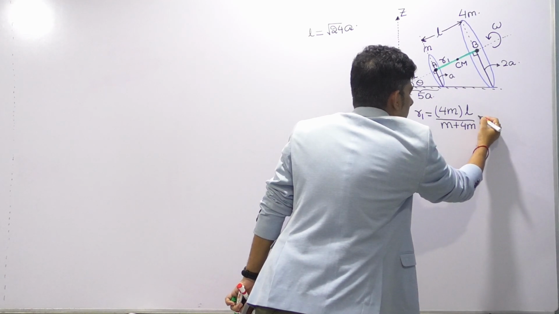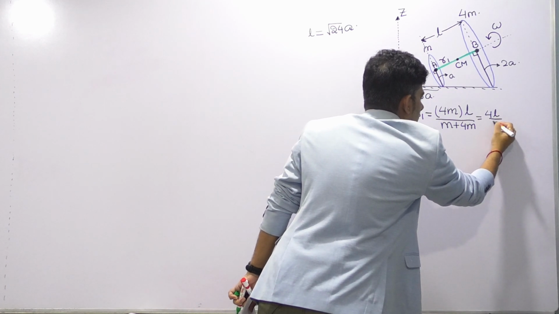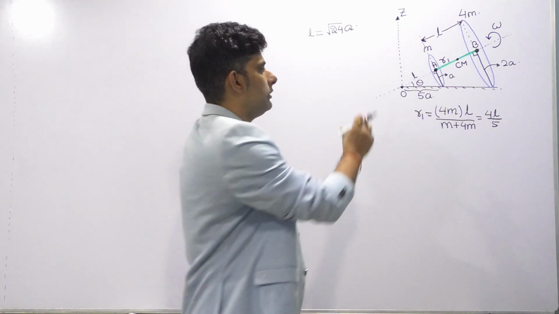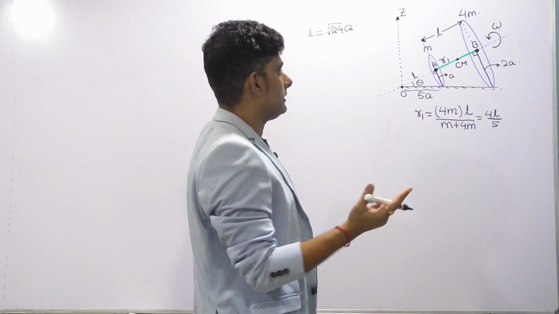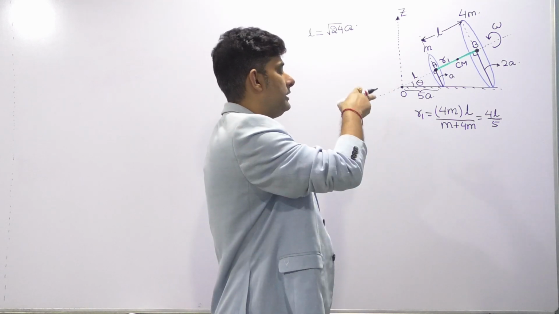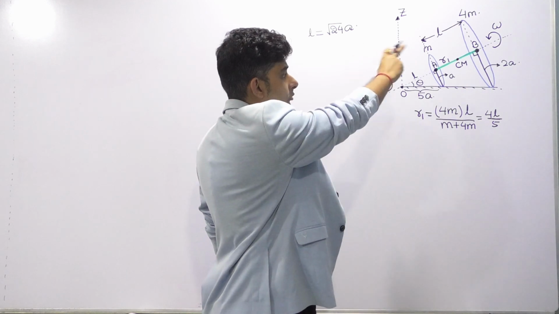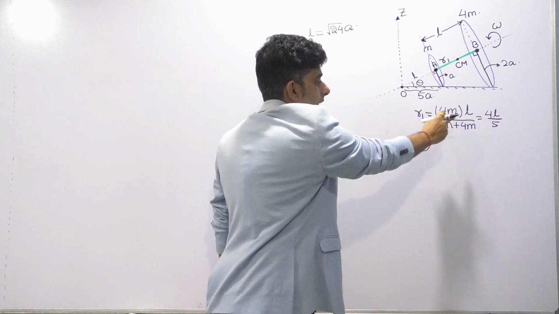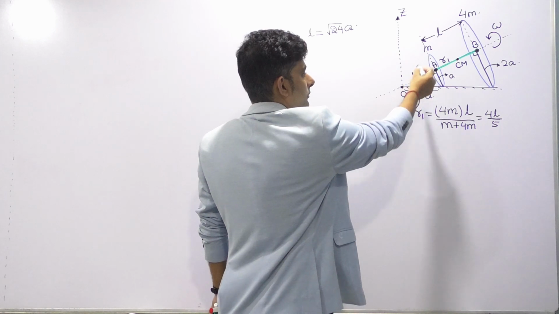So what does it become? It becomes 4L by 5. So 4L by 5 is the value of R1. By the definition of location of CM for a two particle system, considering the two disks as two particles whose centers of mass will be located at A and B, we get the position of the center of mass of the assembly. This is the center of mass of the assembly. So its distance from A is 4L by 5.